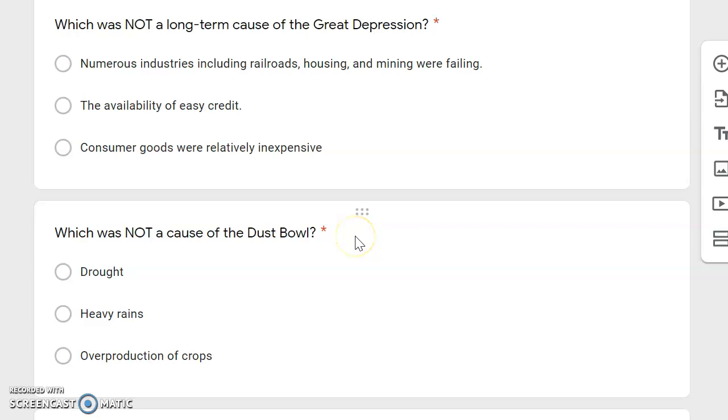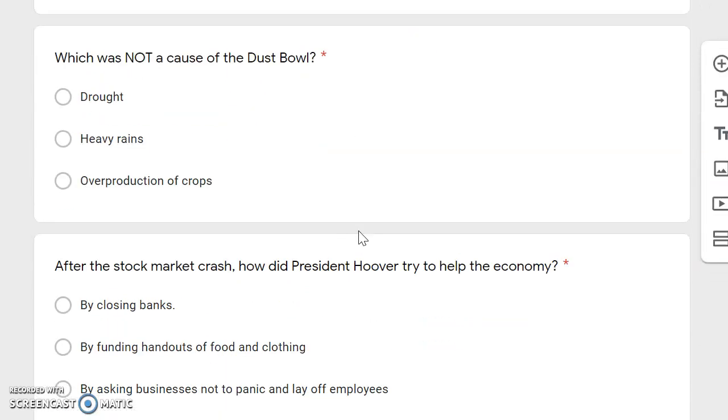Which was not a long-term cause of the Great Depression? Numerous industries, including railroads, housing, and mining, were failing. The availability of easy credit. Consumer goods were relatively inexpensive. Not a cause of the Great Depression. Which was not a cause of the Dust Bowl? Drought, heavy rains, the overproduction of crops.